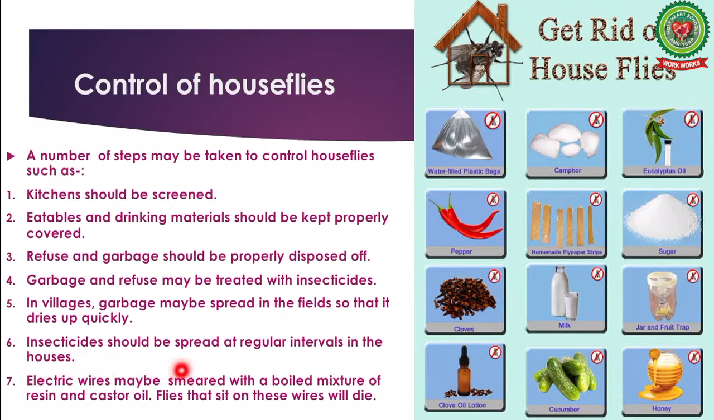Electric wires may be smeared with boiled mixture of resin and castor oil. Flies that sit on these wires will die.